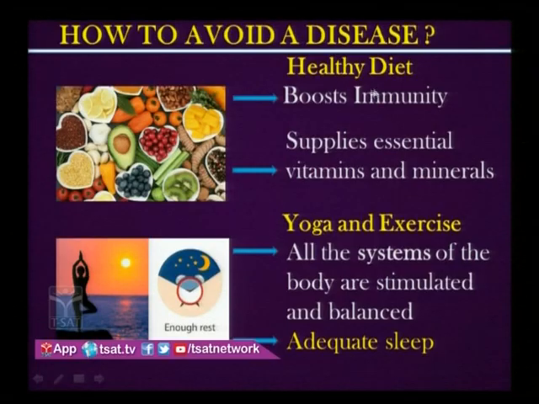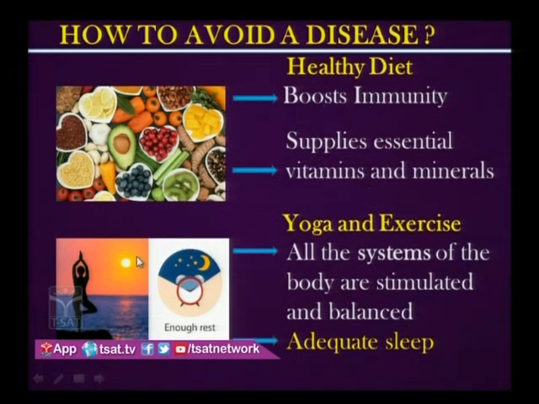If you have good immunity, then your body can fight against infectious diseases. If you are taking a good diet, then your body will have enough vitamins and minerals, so you don't get any deficiency diseases either. So by taking a good diet, you can avoid 2 types of diseases out of 4 in the classification.